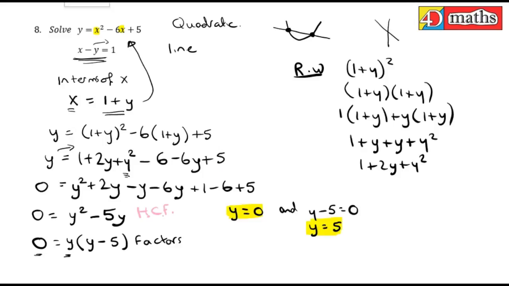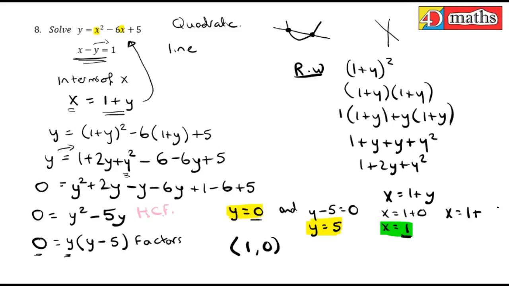We're not finished yet because we need to find the values for x. Now we know what x is. x is equal to 1 plus y, and we know what y is. x is equal to 1 plus 0, so x is equal to 1. This is the x value corresponding to the y value 0. So that would be the point 1, 0. Now there is a second y value. x was equal to 1 plus, well, what was the other y value? 5.